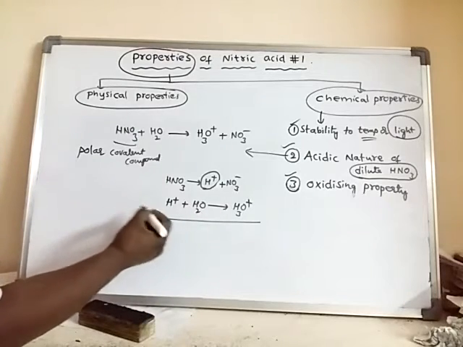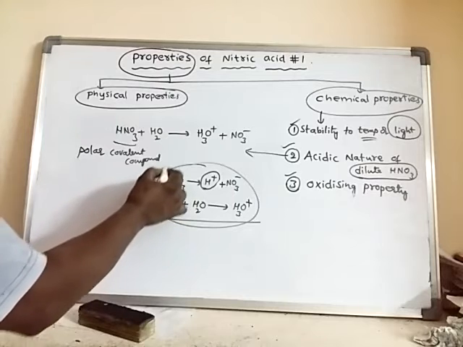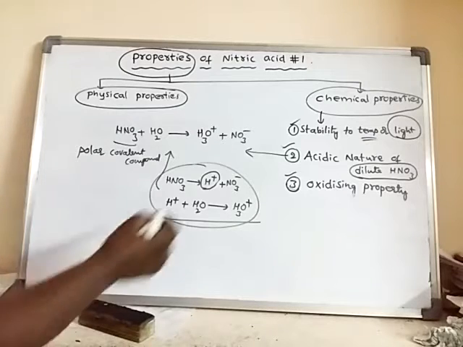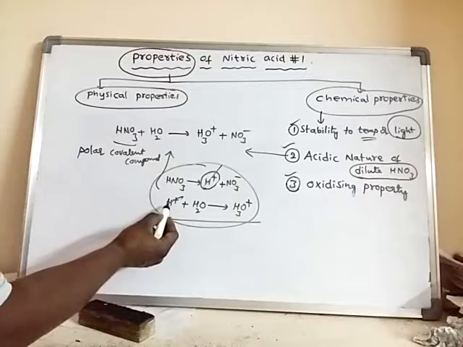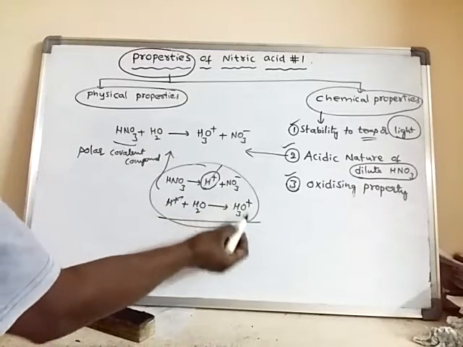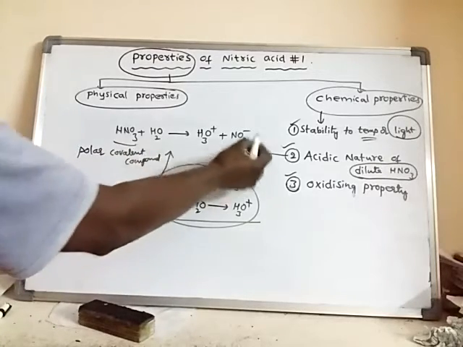Hence, the overall reaction can be written like this. So this is the overall reaction, because the water is used up in this reaction, and finally the hydronium ion is formed.